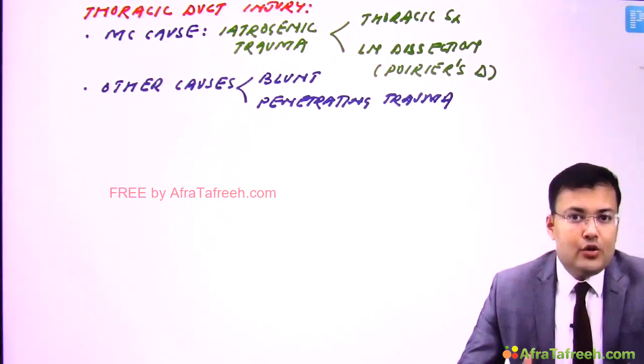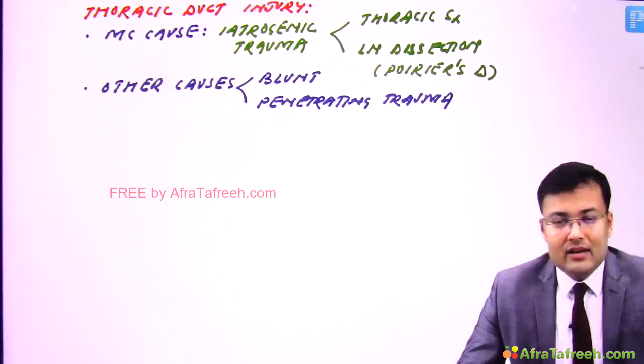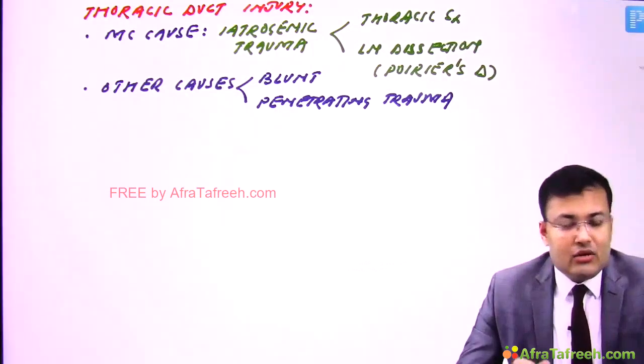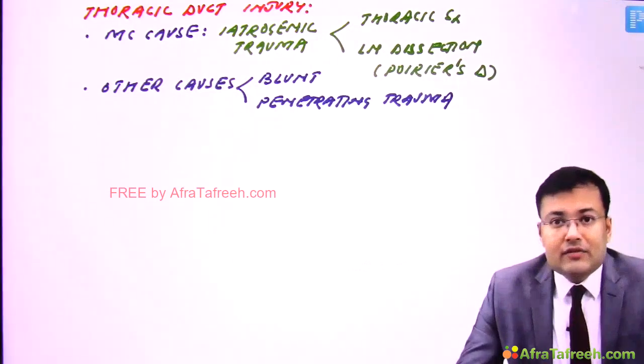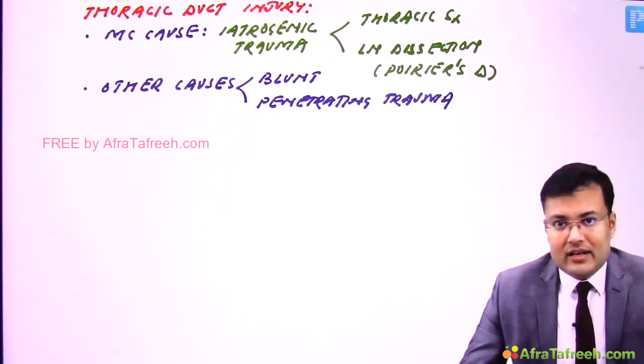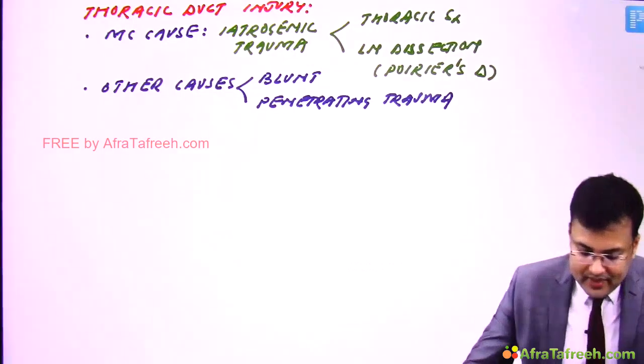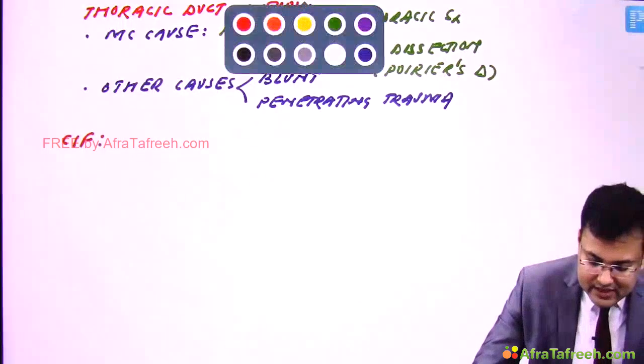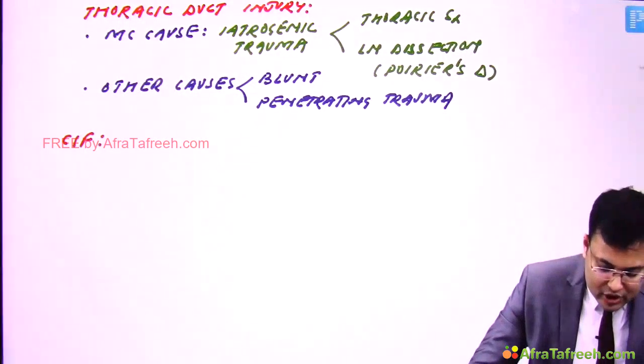Second problem, you know the composition of chyle. In chyle there is fat, there is protein, there is electrolytes. So there will be losses of these substances and there will be consequences. So what are the clinical manifestations? See, the clinical features of thoracic duct injury. Since there is loss of chyle into the thorax, there is